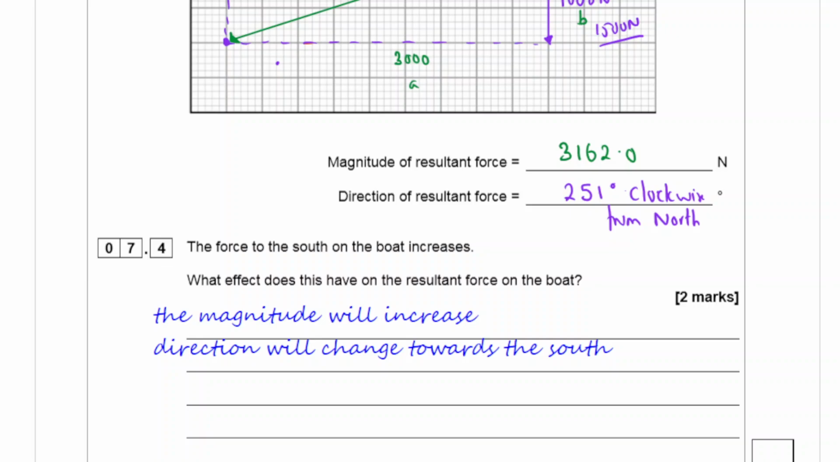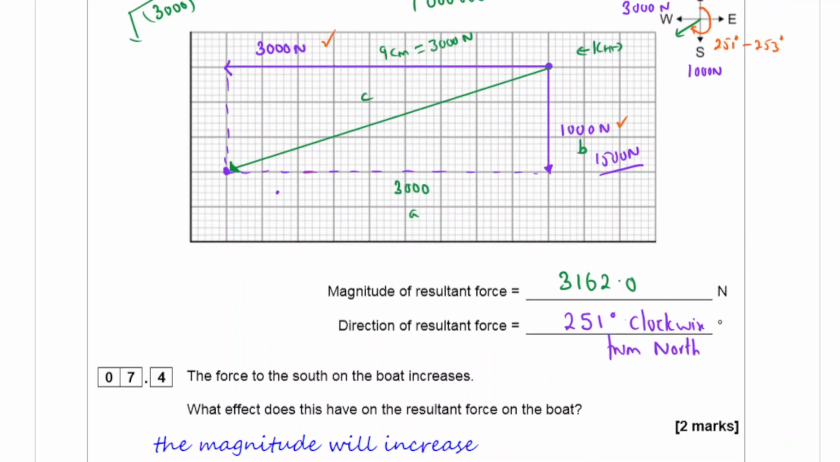That brings us to the end of this question. Thanks for watching. This is the first time I've actually seen where they have asked a question which is requiring to use a protractor in the physics paper.